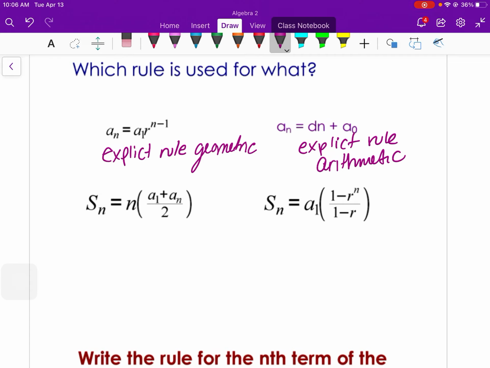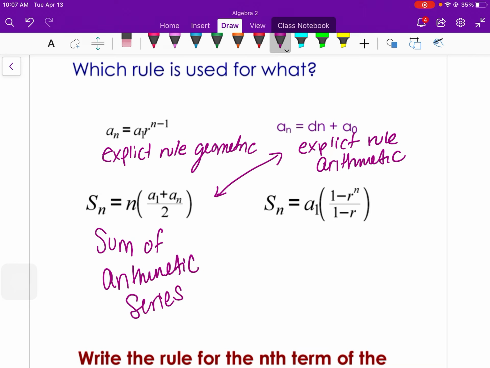On Friday, you're going to learn about recursive rules, so that's why I'm using the term explicit, because there will be a difference. And then these two kind of go together here, because this one is the sum of the arithmetic series, and this one has the r in it, so this one is the sum of a geometric series.